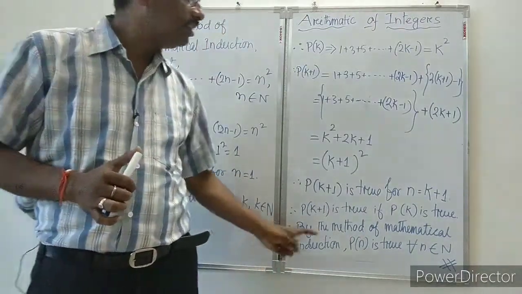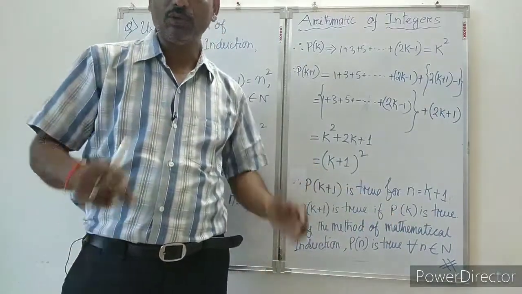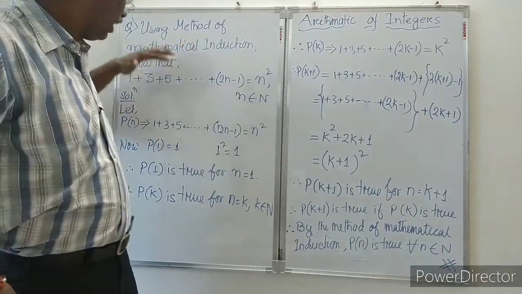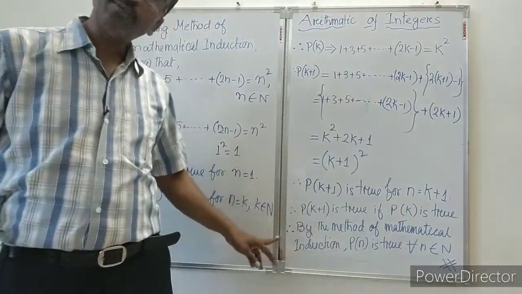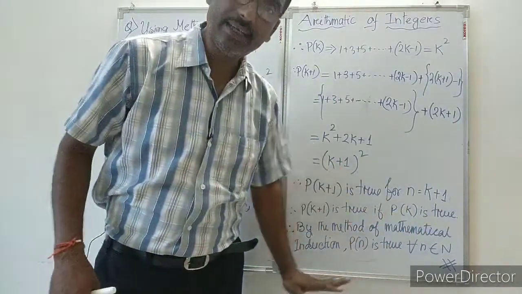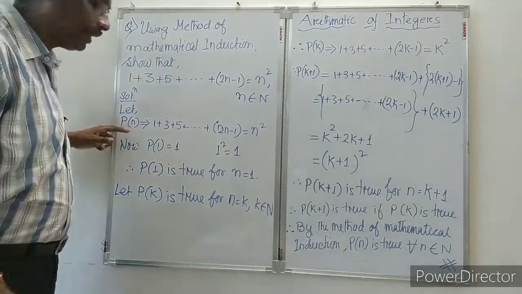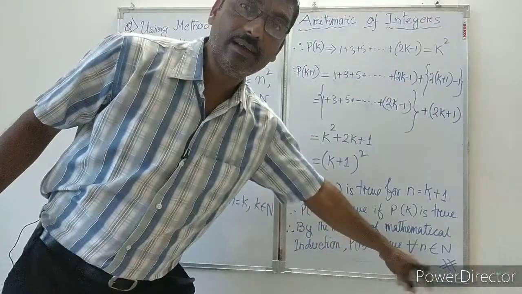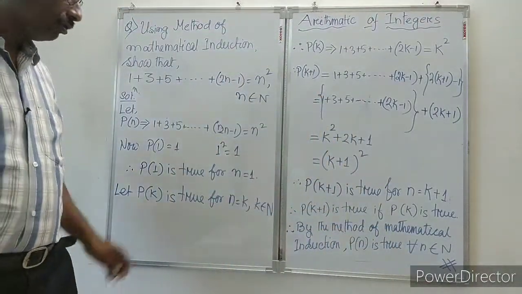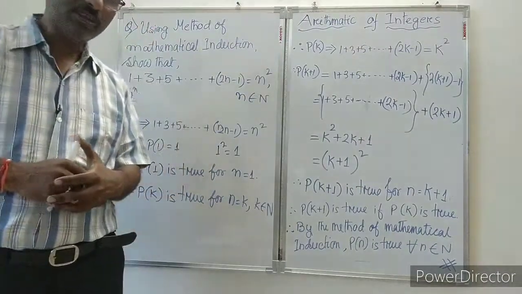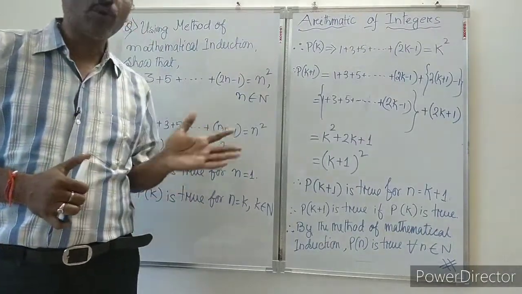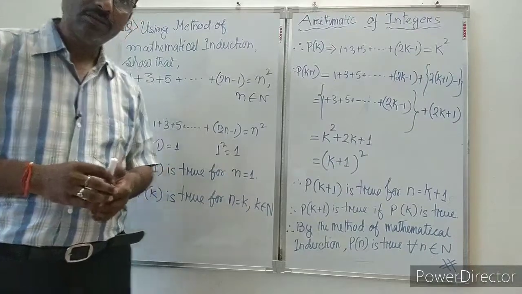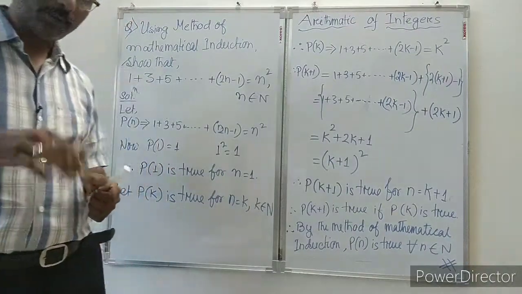Why? If you don't write this statement, 1 mark may be cancelled, because you were asked to prove by mathematical induction. So till now we have not mentioned anything. Now at last you have to write, by the method of mathematical induction, the statement Pn that we have considered is true for all natural numbers n. The condition will be given according to the question. Sometimes you will be given values of n more than 2, more than 4, or some other values. Okay, understood? So what you have to do, you have to try more sums.